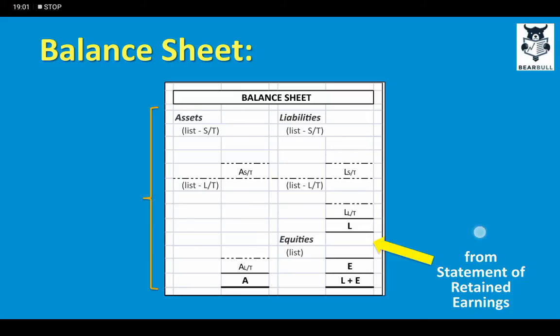Remember, the balance in the equity portion comes from the statement of retained earnings, which we prepared a moment ago. Now, when we add liabilities and equity, the answer, for example, 100, would always equal the sum of the assets.